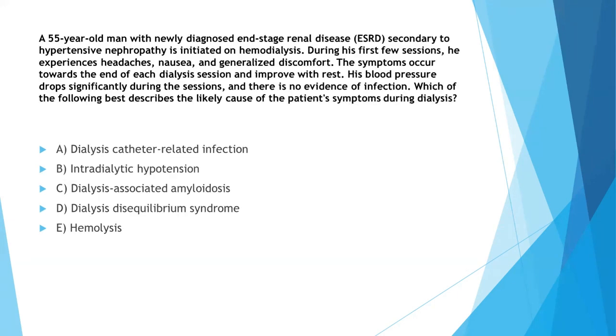So, which of the following best describes the likely cause of the patient's symptoms during dialysis? A 55-year-old man with newly diagnosed interstitial renal disease secondary to hypertensive nephropathy is initiated on hemodialysis. During his first few sessions, he experiences headaches, nausea, and generalized discomfort. The symptoms occur towards the end of each dialysis session and improve with rest. His blood pressure drops significantly during the session, and there is no evidence of infection. So which of the following is the cause? Dialysis catheter-related infection, intradialytic hypotension, dialysis-associated amyloidosis, dialysis disequilibrium syndrome, or hemolysis.